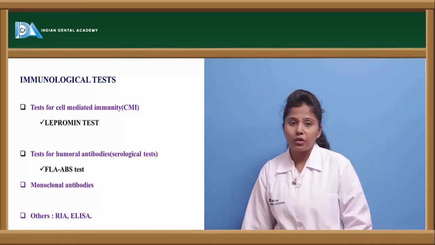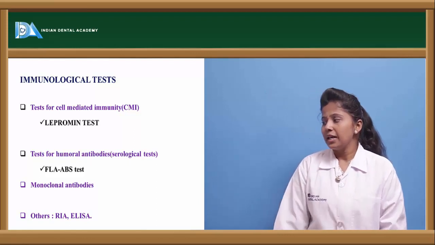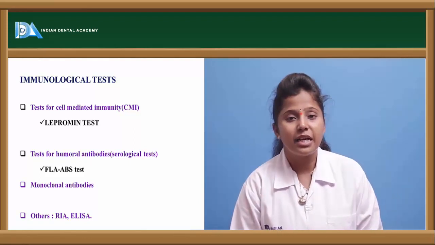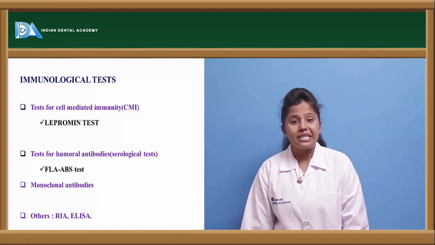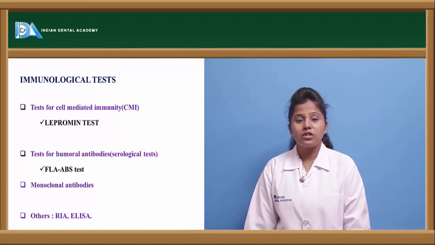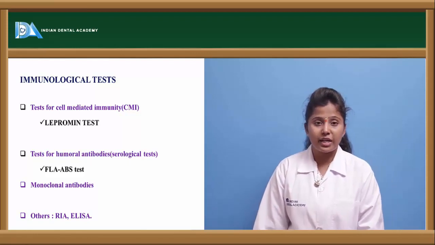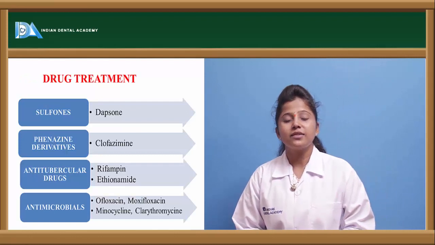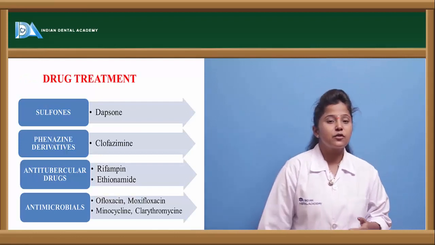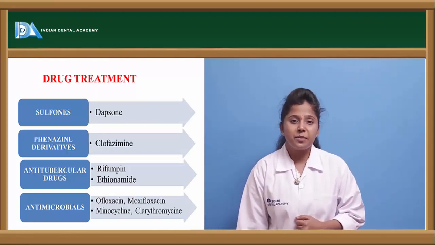And the other ones are monoclonal antibodies as well as RIA and ELISA, that is, radioimmunoassay and enzyme linked immunosorbent assay. These are the immunological tests which are performed in order to diagnose leprosy. Let us see the drug treatment. What is the pharmacological approach in the treatment of leprosy?